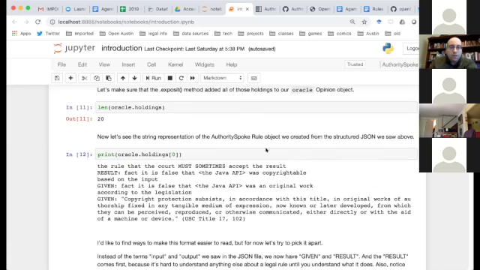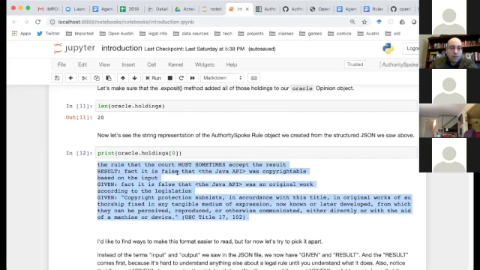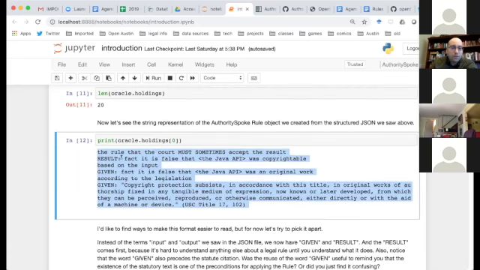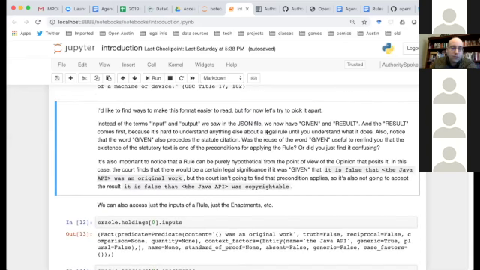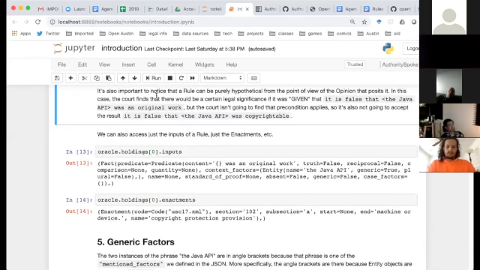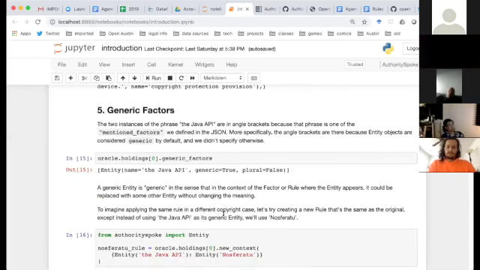So here's an example of the string representation of one holding. It has a result, and then the inputs are listed with "given." And there's also the legislative text that justifies the rule here. And you can access the inputs.